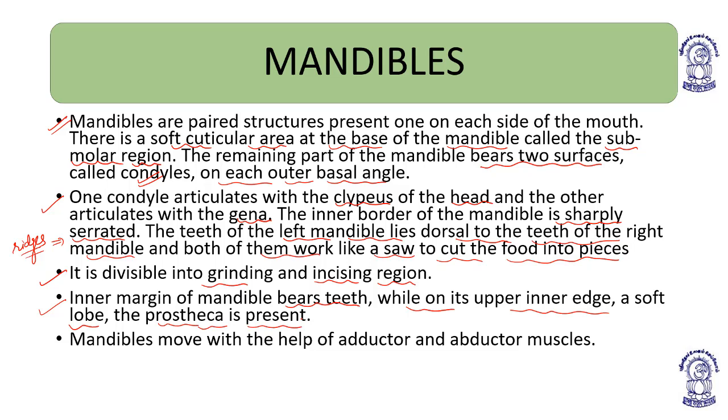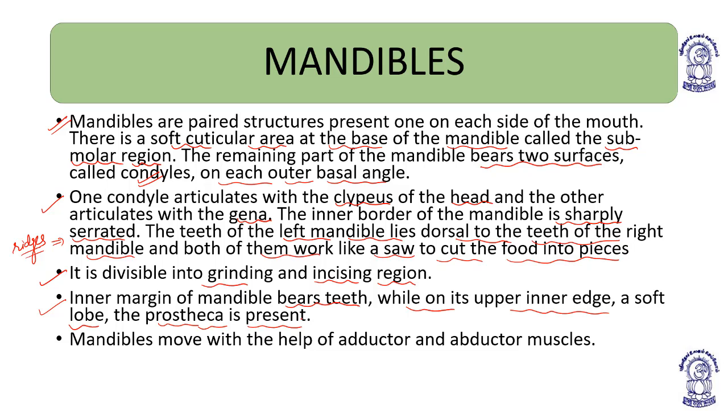The teeth are present on the inner margins. The left and right teeth are arranged like a saw, which helps in cutting and grinding the food. The teeth of the left mandible are dorsal to the teeth of the right mandible. Two condyles are there. One condyle articulates with the cleft and one with the gena.